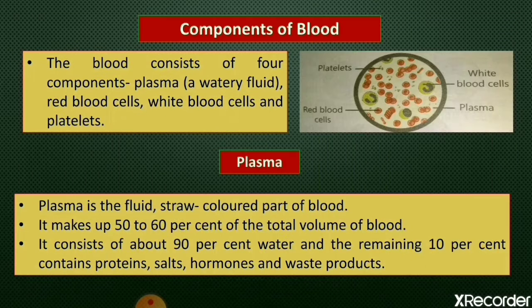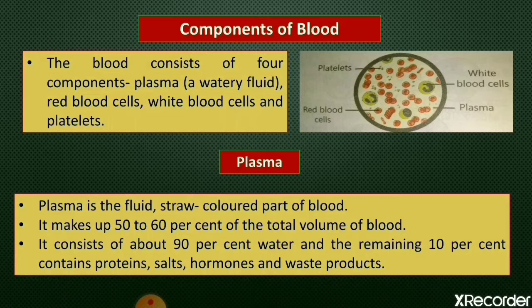Now, components of blood. Humans have 4.8 to 5.8 liters of blood. And blood is a red colored liquid which flows in the blood vessels and circulates in our body. It forms about 8% of our body weight. We know blood is red in color because it contains a red pigment. That red pigment is called hemoglobin.